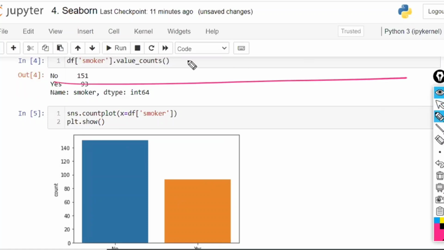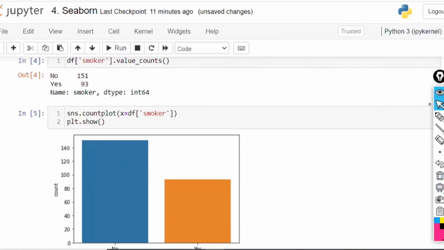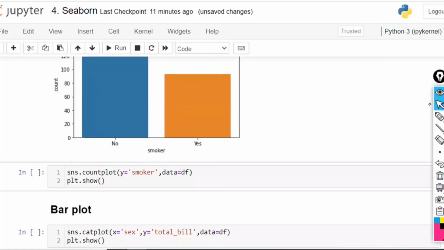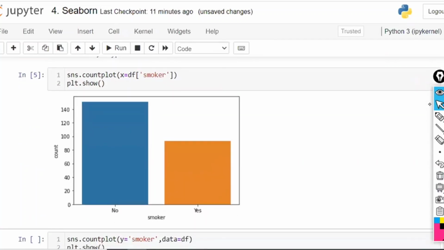If multiple bars are there, 1 bar, 2 bars, 3, like this, or say you have 50 columns, going from top to bottom with your eyes is hard, but the graphical representation makes the data very simple to understand, right? That is the reason we go with the graphical representation.